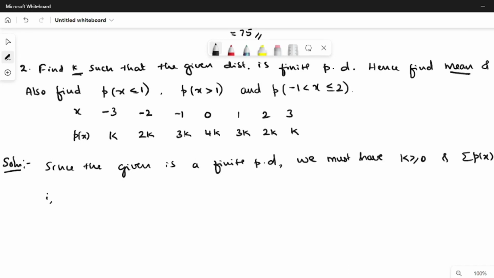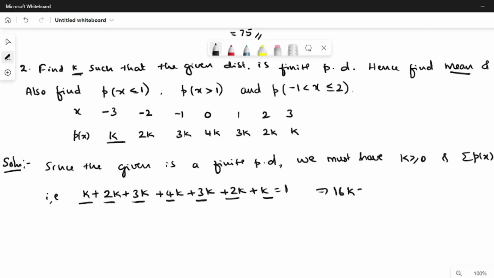and the summation of p of x equal to 1. So the summation of p of x means, let us write it in order, k plus 2k plus 3k plus 4k plus 3k plus 2k plus k equal to 1. That implies, adding 4 plus 6, 10 plus 4, 14 plus 2, 16k equal to 1. So k equals 1 by 16. That completes the solution of the first part.